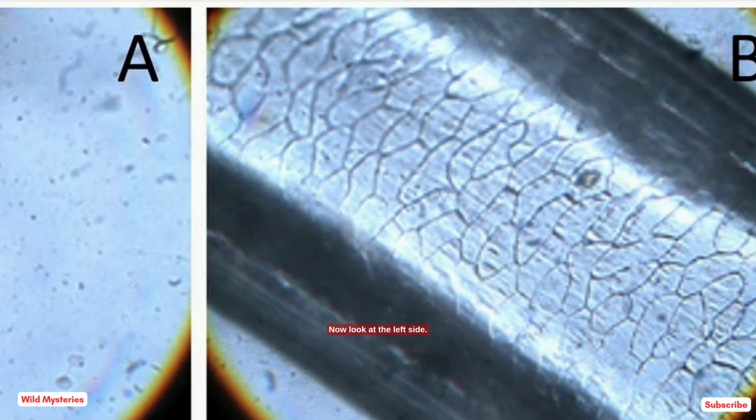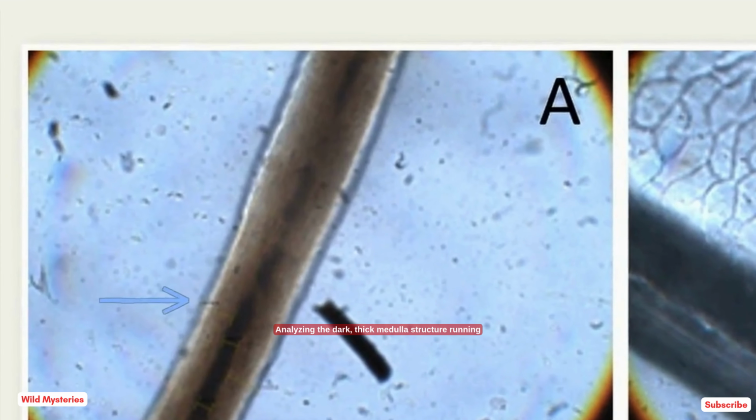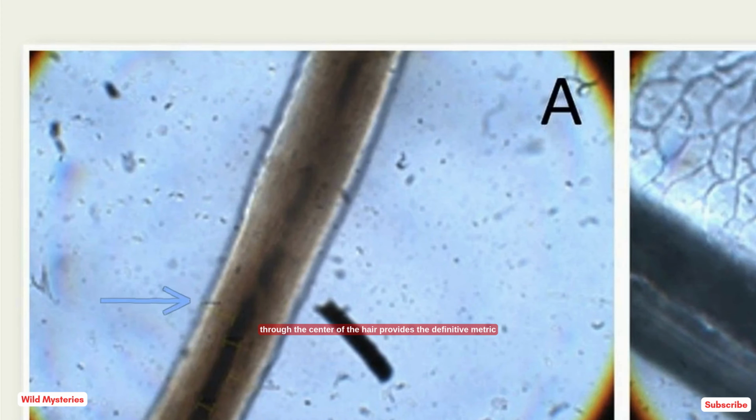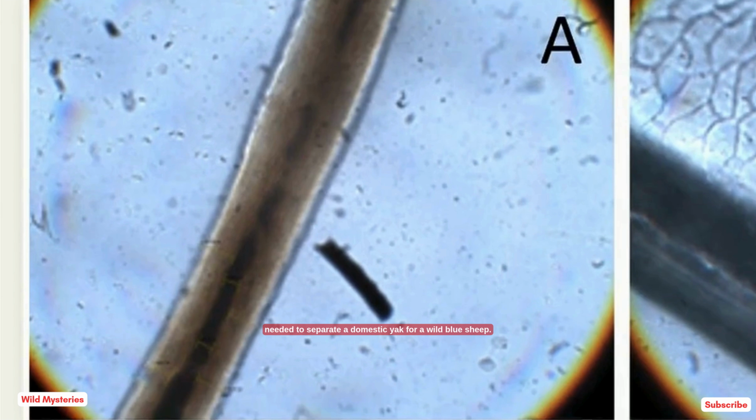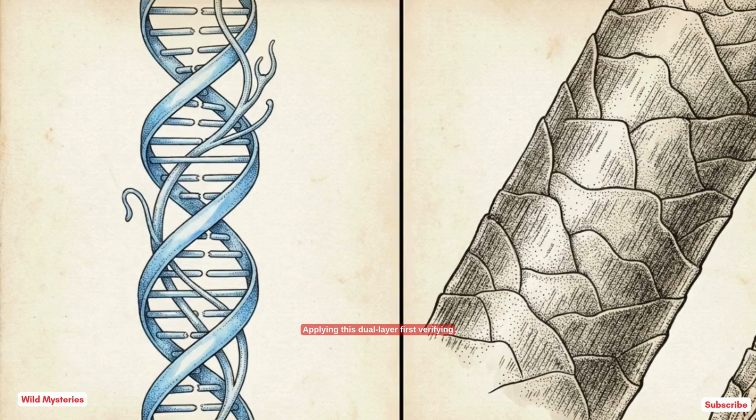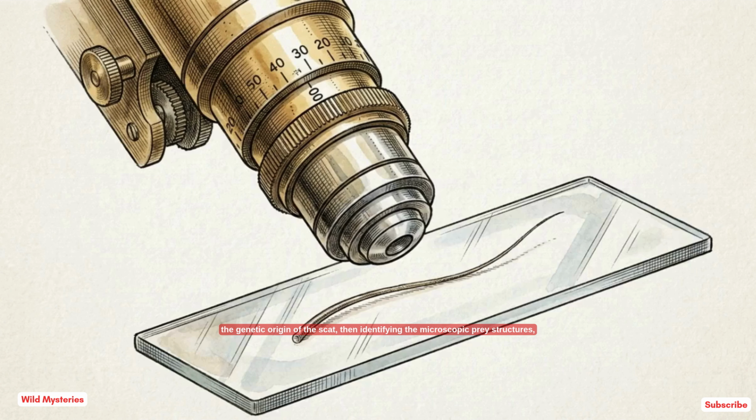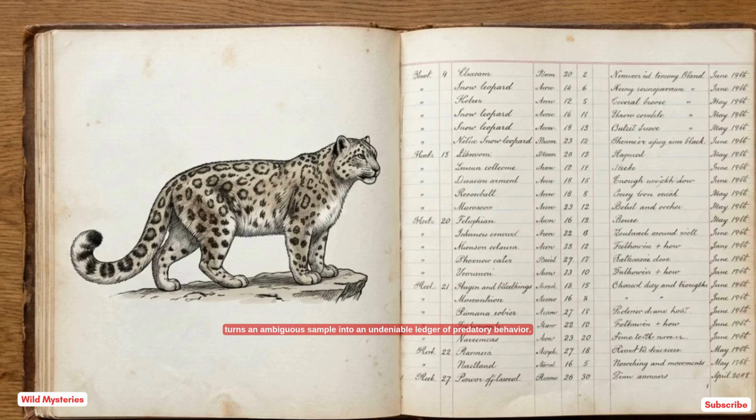Now look at the left side. Analyzing the dark, thick medulla structure running through the center of the hair provides the definitive metric needed to separate a domestic yak from a wild blue sheep. Applying this dual-layered rigor, first verifying the genetic origin of the scat, then identifying the microscopic prey structures, turns an ambiguous sample into an undeniable ledger of predatory behavior.